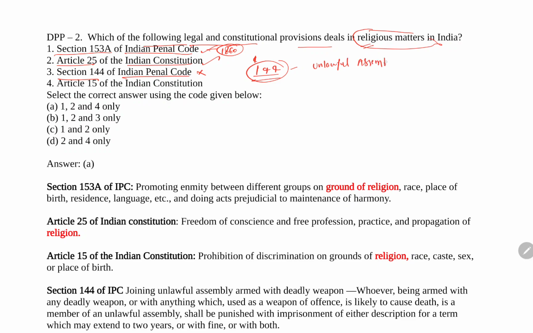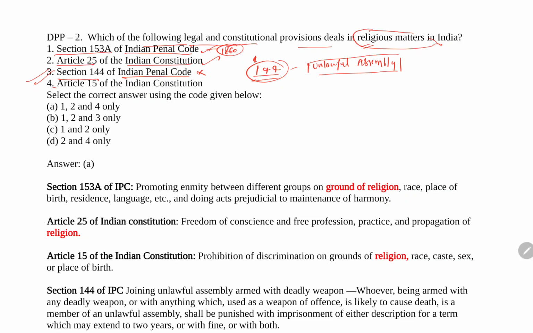Okay, unlawful assembly means if two or more, four or five, more than that people are making an assembly at a place, so they are violating Section 144 of the IPC 1860. Basically, when there's an election, before the election Section 144 is applied, or if for any reason a law and order situation can be created, then in that place Section 144 is applied.